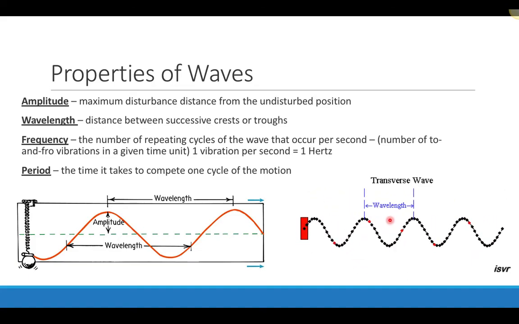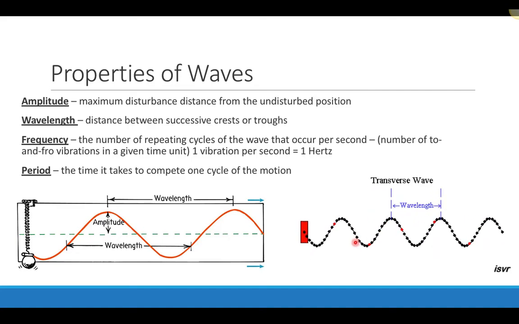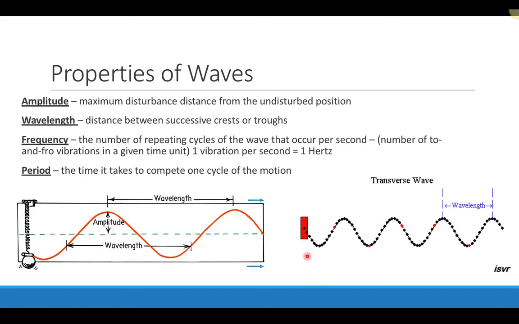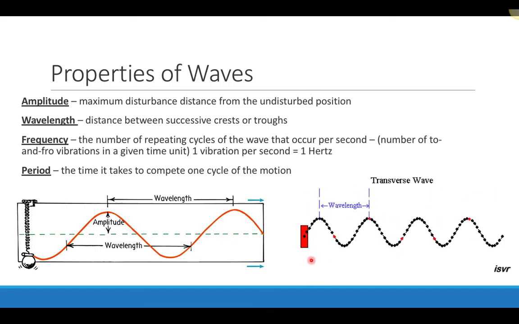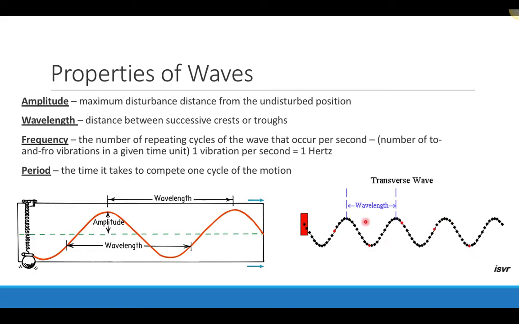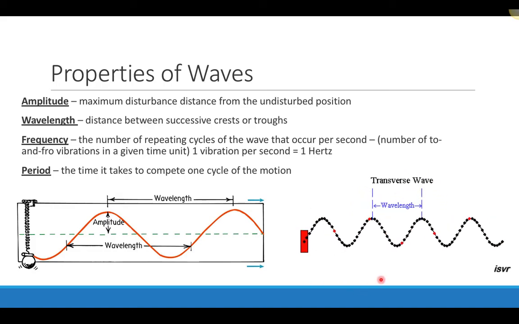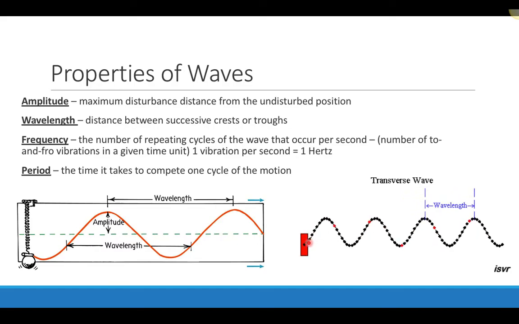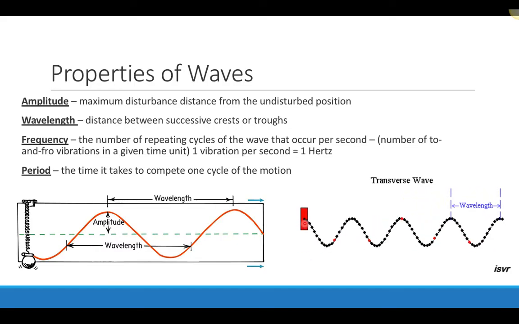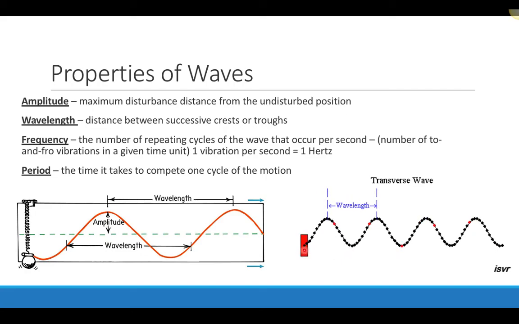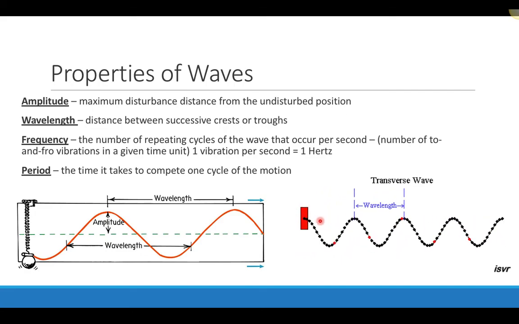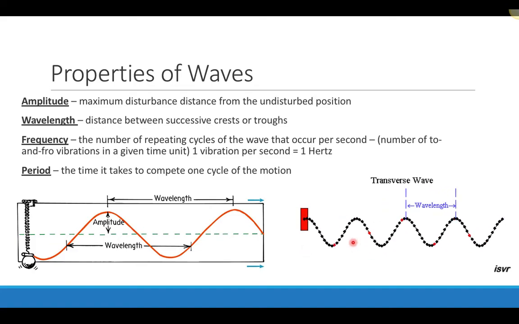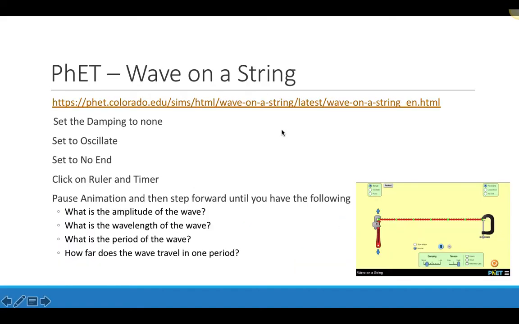One thing that's nice about this particular picture is we can see how the wave travels during 1 cycle, how far it travels. So I'm going to let it go through this cycle again with this transverse wave, and when it gets back over here, we're going to look at that wavelength, and we're going to see how far it travels when this goes up and down 1 whole time. It goes all the way over here, it has traveled 1 wavelength. So we're going to explore that a little bit more.